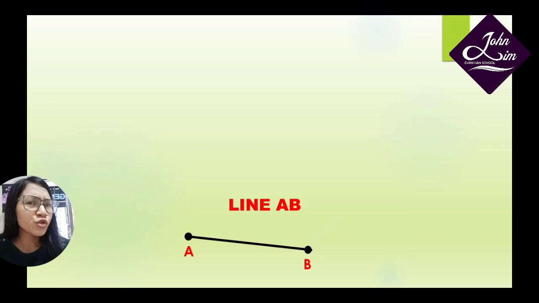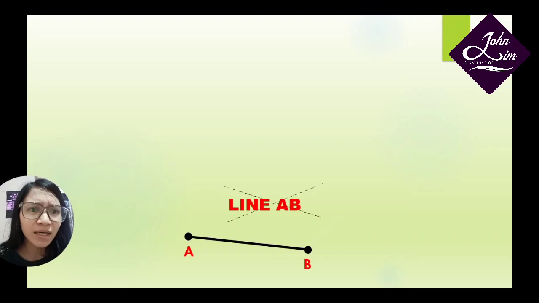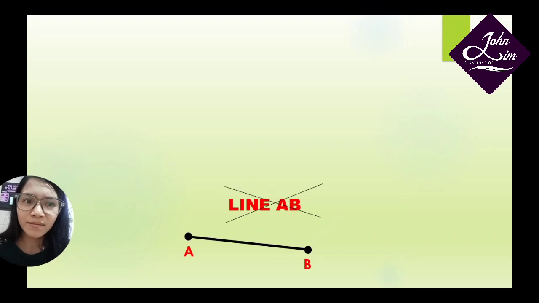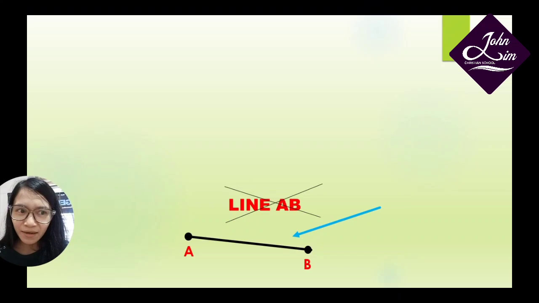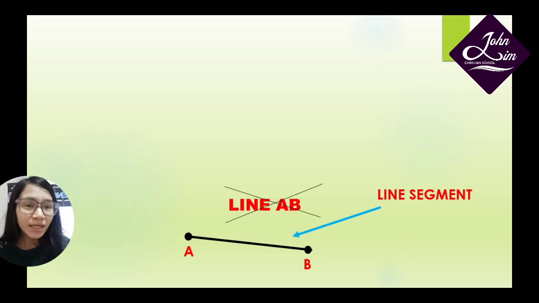But is it true? I mean, is it a true line? Technically, it's not a line. Yes, it's not really a line, but this is a line segment. Once again, this is not a line, but this is a line segment.